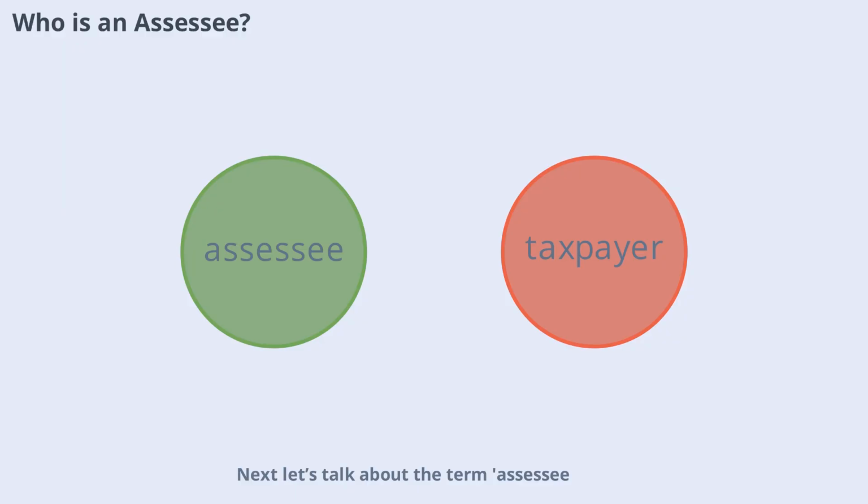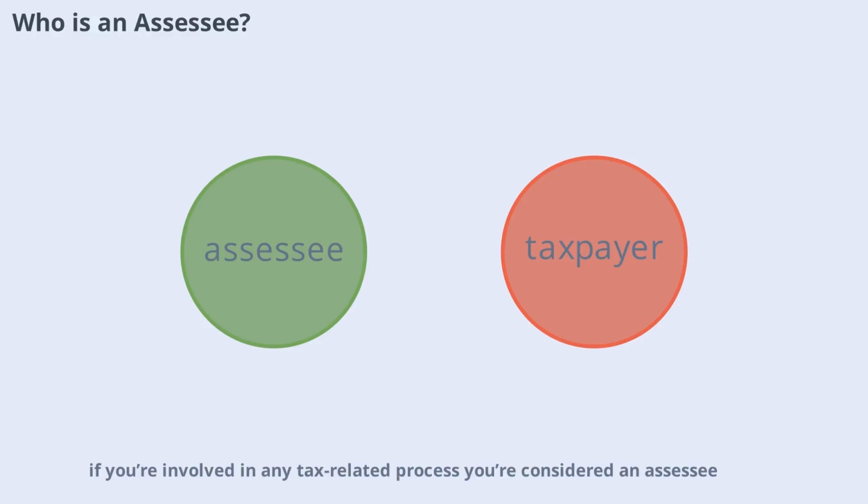Next, let's talk about the term assessee. Under Section 2(7) of the Income Tax Act, an assessee is any person who is liable to pay tax or any other sum under the Act. This includes not only those directly paying taxes but also those for whom proceedings are initiated or who are deemed to be assessees by law. In other words, if you're involved in any tax-related process, you're considered an assessee. This definition is important because it determines who is responsible for fulfilling tax obligations and facing consequences for noncompliance.